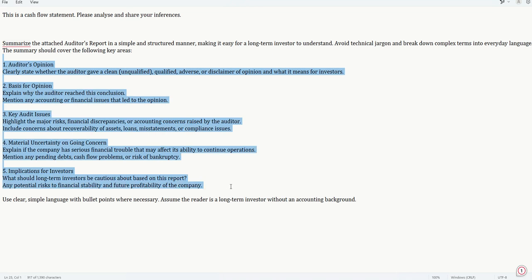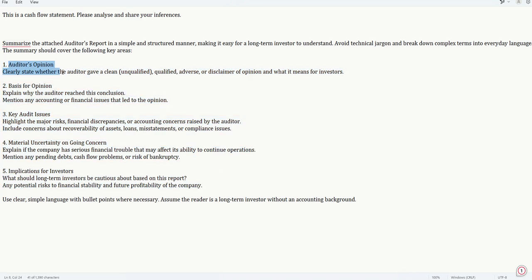I'm telling it to cover these 5 areas. One, what was the auditor's opinion about the statement, whether he has given a clean chit or has expressed some doubts, and what is the reason for such an opinion? On what basis has the auditor reached such a conclusion? And what are the different issues that the auditor has raised during the audit of the financial statements? And uncertainty, what is expected in future?